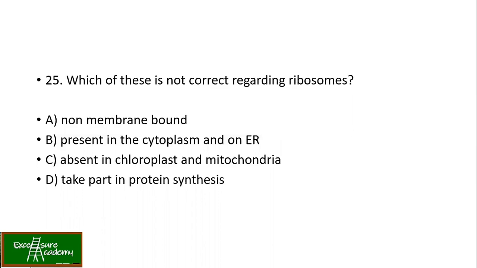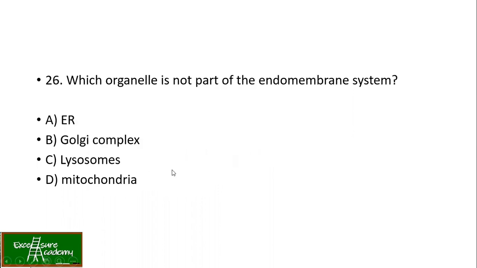So all of these are actually correct except that they are also present in chloroplast and mitochondria. If you remember your cell biology, both chloroplast and mitochondria have their own genetic material apart from the nucleus. So in order to carry out the protein synthesis specific for chloroplast and mitochondria function, the ribosomes are required for protein synthesis, which is encoded by the chloroplast and mitochondria genome respectively. Hence here the answer is option C, absent in chloroplast and mitochondria.